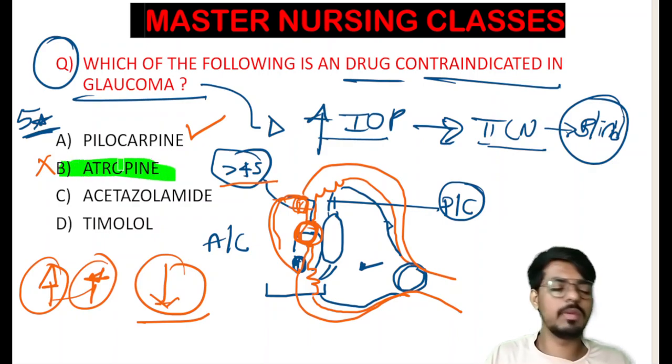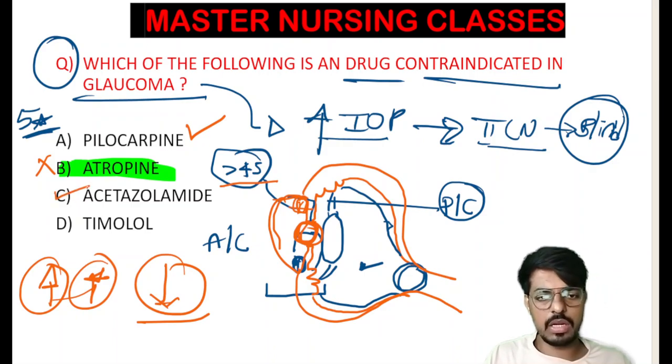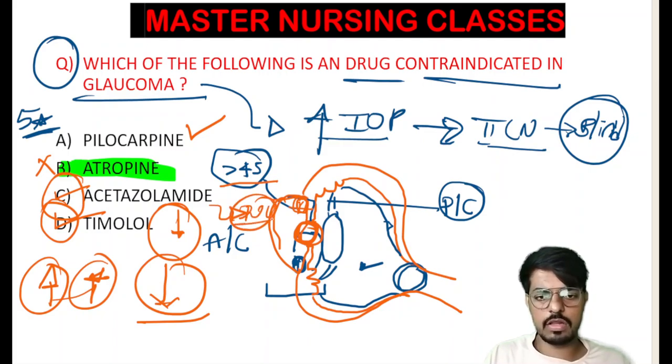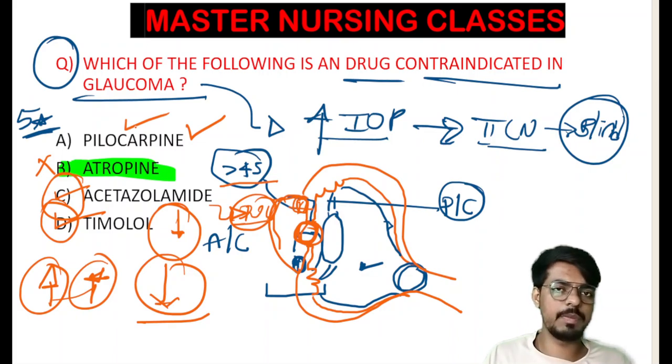So this one will never ever be used in the patient with glaucoma. Acetazolamide is a carbonic anhydrase inhibitor diuretic. We use this to reduce the production of the aqueous humor, and timolol is a beta blocker, which also helps to reduce the production of the aqueous humor. If we decrease the production of the aqueous humor, the IOP will be reduced. So acetazolamide is taken as the drug of choice for glaucoma, and pilocarpine is the lifeline of the patient with glaucoma.